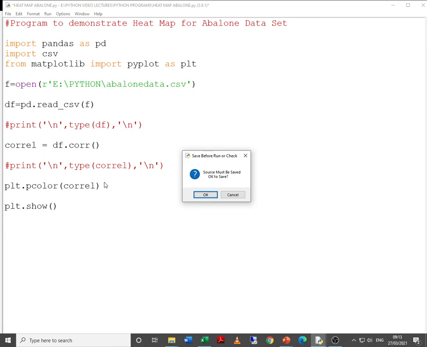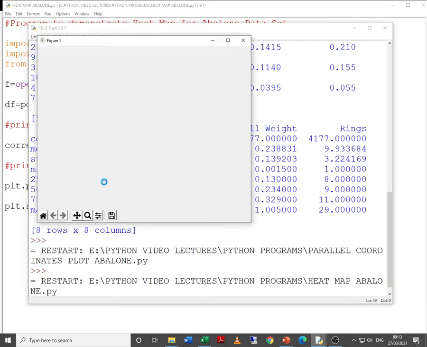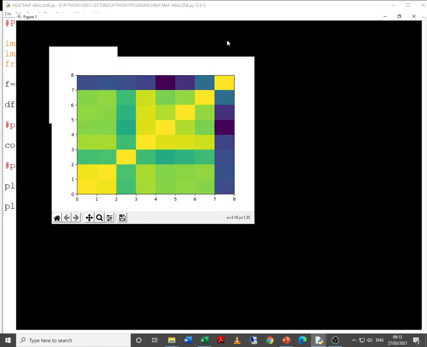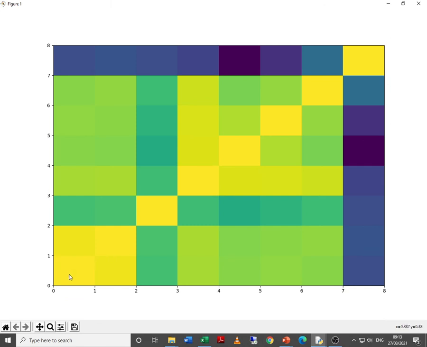So let us try to execute. Yes, you will say the colors are completely different, but that may happen. Now just observe this particular straight line. The relationship between the same attribute is good, but if you observe the relationship between, say, the fourth attribute and the third attribute, yes it is good, but when you observe third and sixth, which are a little bit far apart, then it is not that positive.